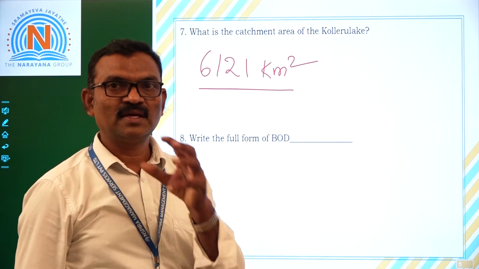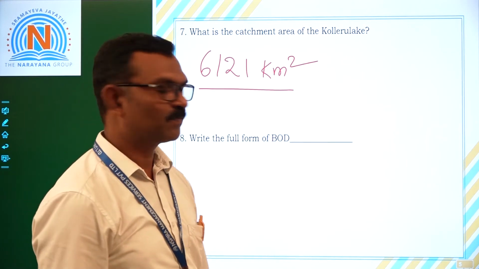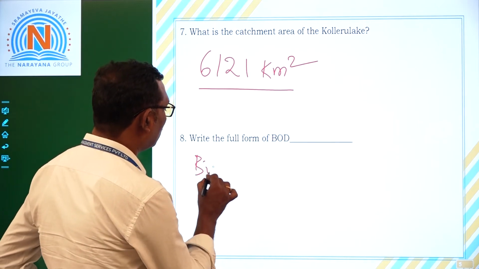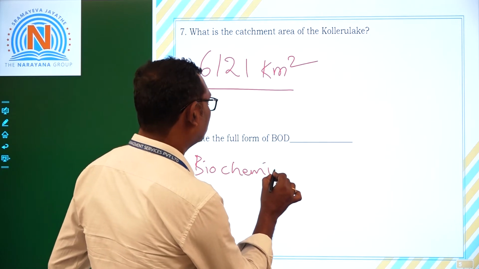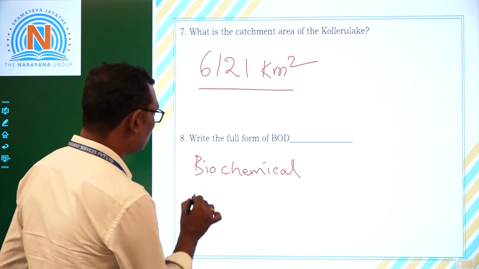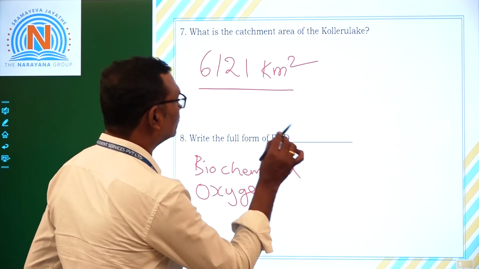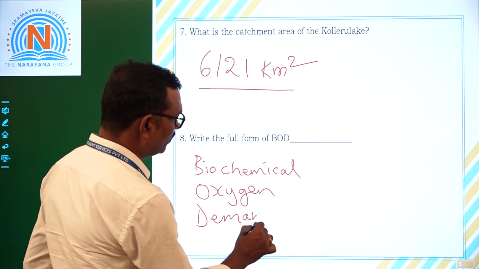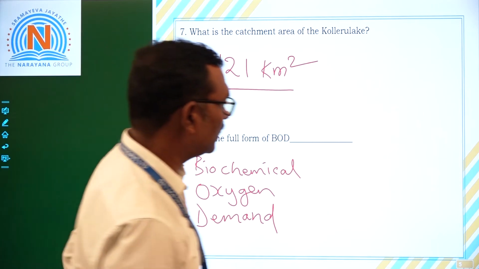Write the full form of BOD. BOD stands for biochemical oxygen demand: B for biochemical, O for oxygen, D for demand.